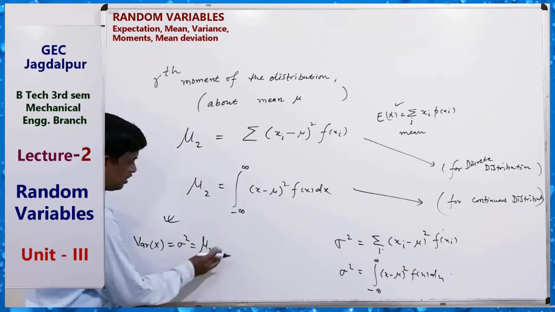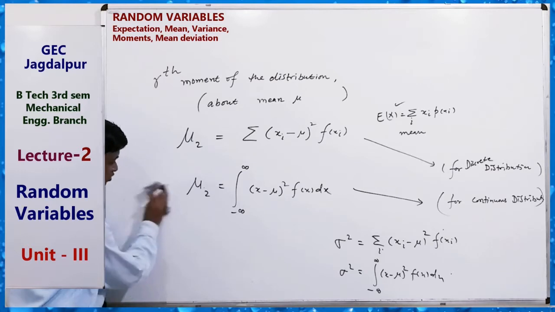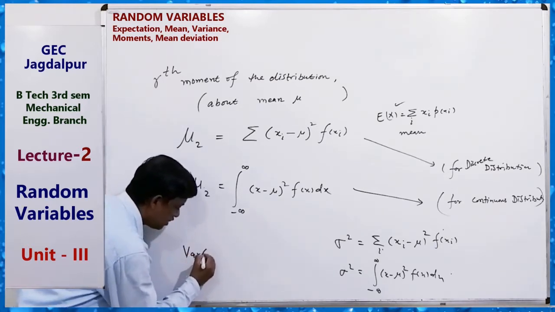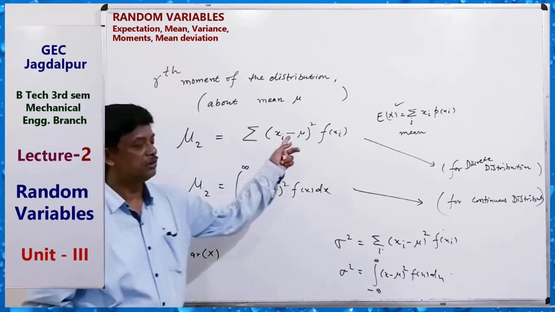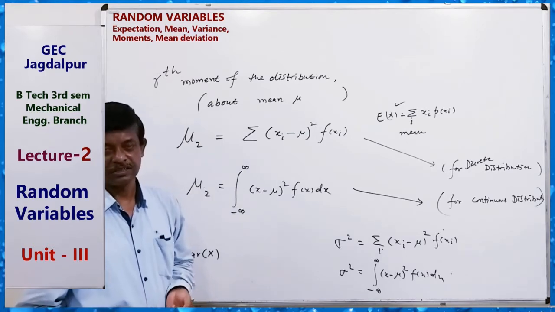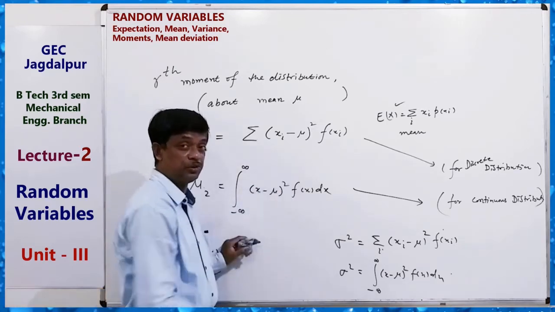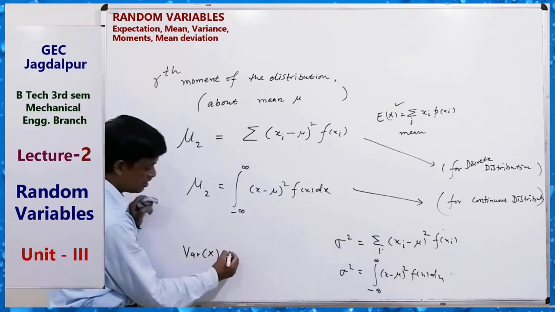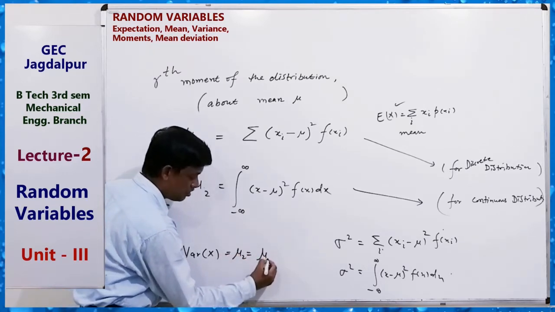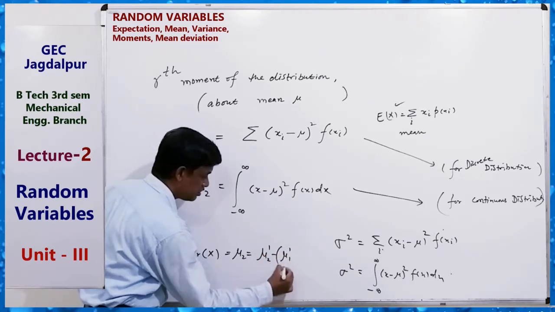Also you can see the formula is the same, and one formula for variance is mu 2. Because finding the value of mu 2 dash about origin is easy for calculation, that's why variance equals mu 2, also mu 2 dash minus mu 1 dash square.